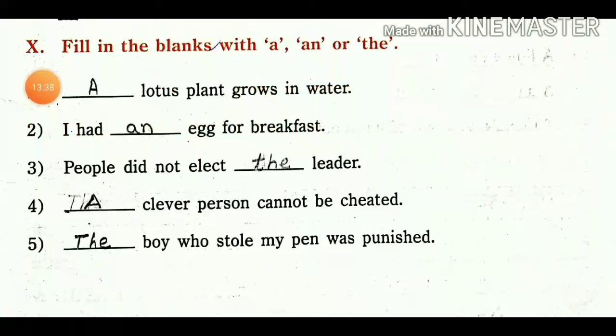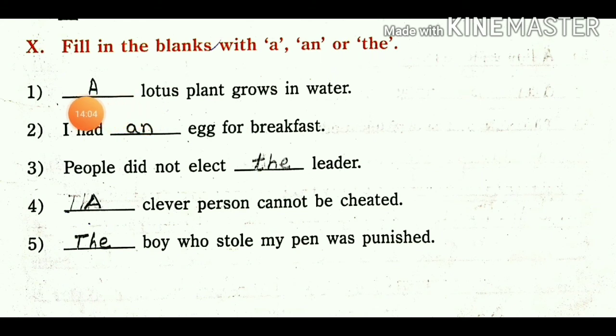Then number 10, last exercise, fill in the blanks with a, an or the. A, an or the you want to use in the fill in the blanks. First one, a lotus plant grows in water. So before lotus we can use a, because L is a consonant.